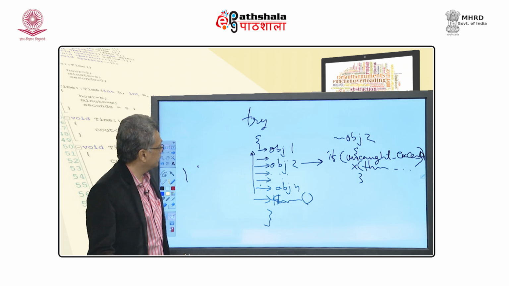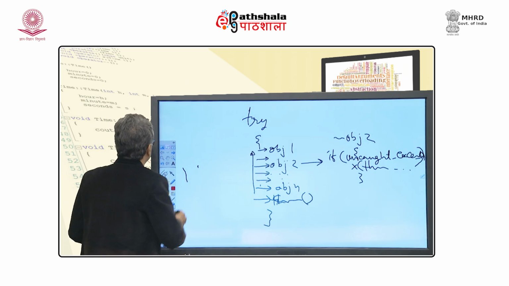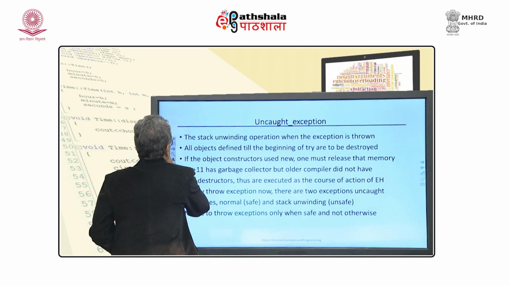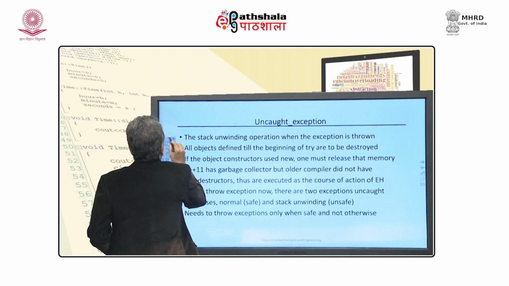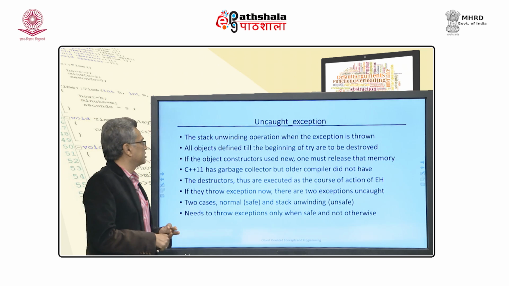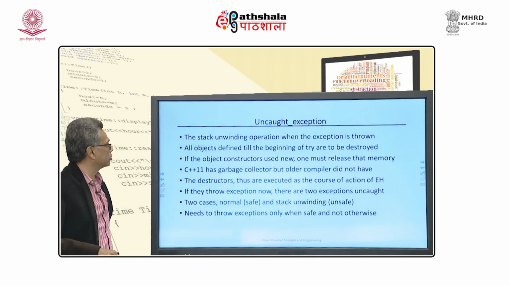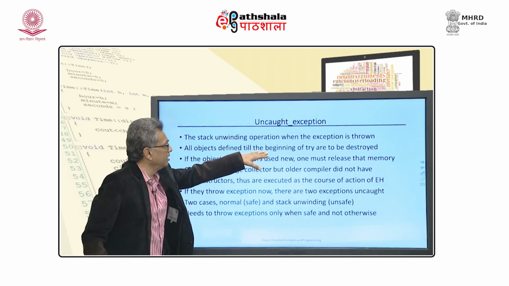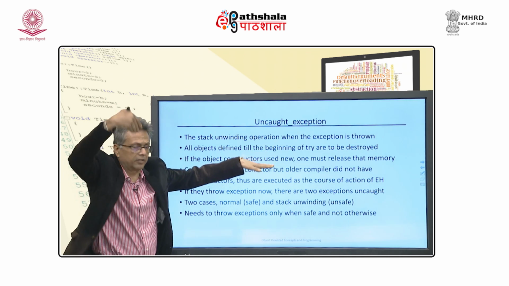Let us see how it works. Okay. So, it talks about this stack unwinding operation when the exception is thrown. Objects defined until the beginning of the try block are to be destroyed one after the other.